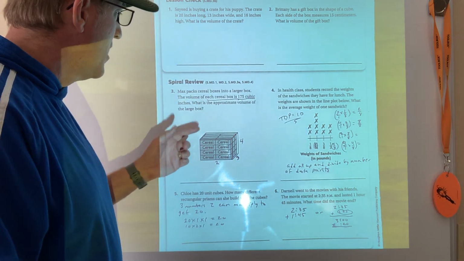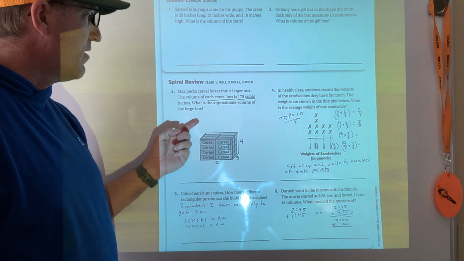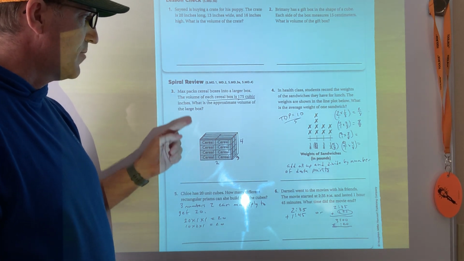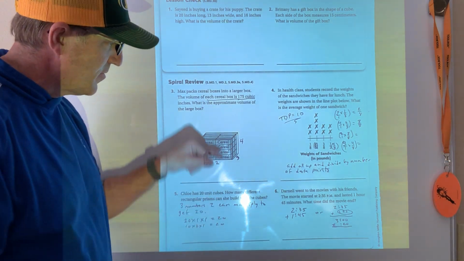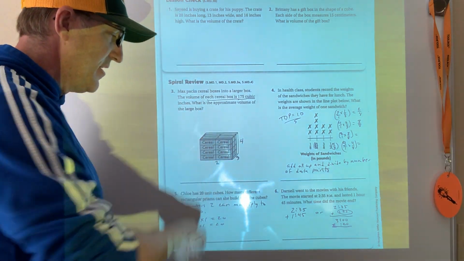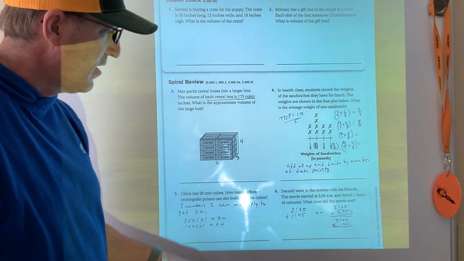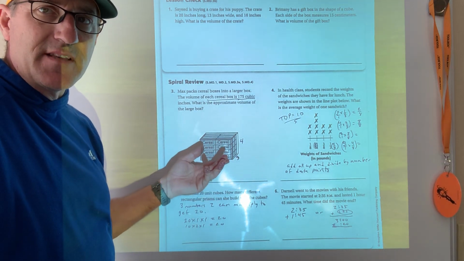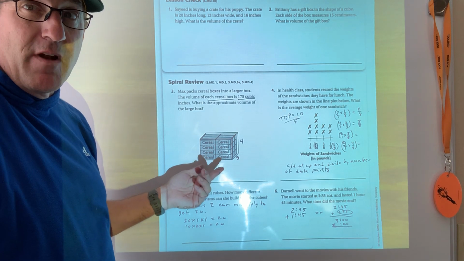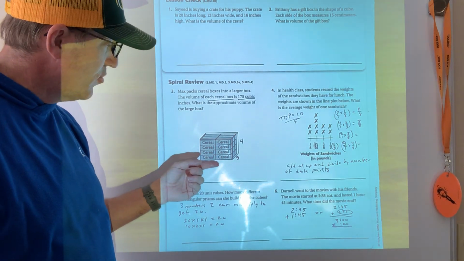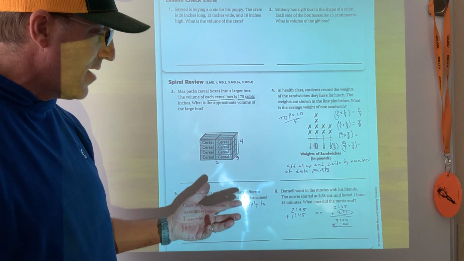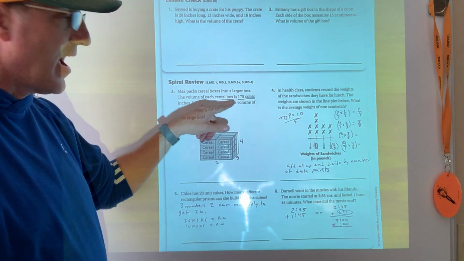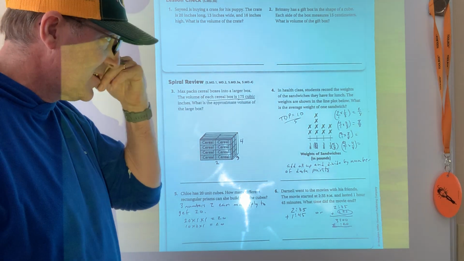Okay, this one, Max packs cereal boxes into a larger box. The volume of each cereal box is 175 cubic inches. What's the approximate volume of the large box? Remember, it's approximate because you've got this little gap here on the sides, just like when we pack almost anything. I want to find out how many boxes there are, which is the same as calculating the volume in reference to cereal boxes. So it's 2 boxes by 3 boxes by 4 boxes. How many boxes is that? 2 times 3 is 6, times 4 is 24, right? And then I multiply that by my cubic inches here.